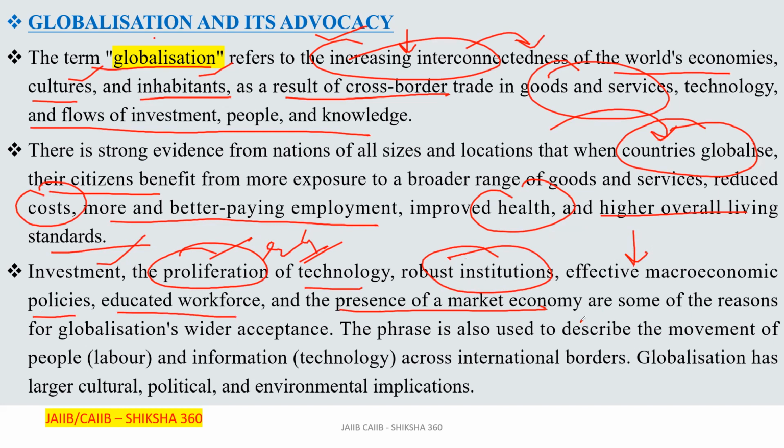The phrase is also used. What is that phrase? That is globalization. The phrase is also used to describe the movement of people and information. People here, that is labor, and information, basically that is technology, across the international borders. Globalization further has large cultural, political, and environmental implications. Clear? Large political, cultural, and environmental implications.